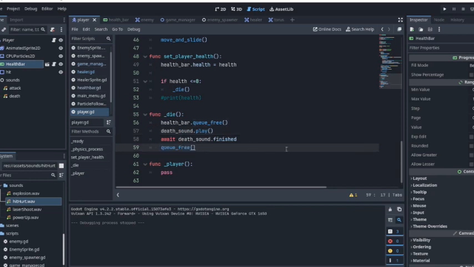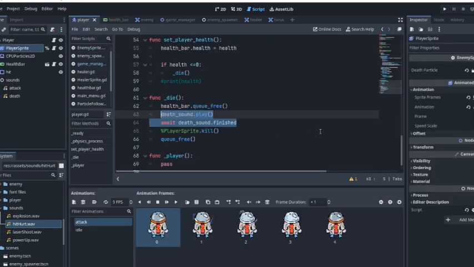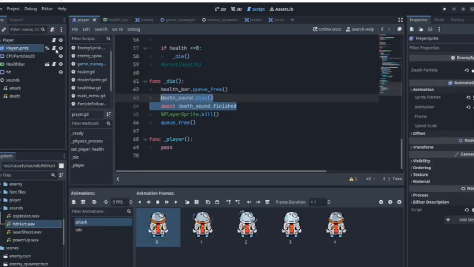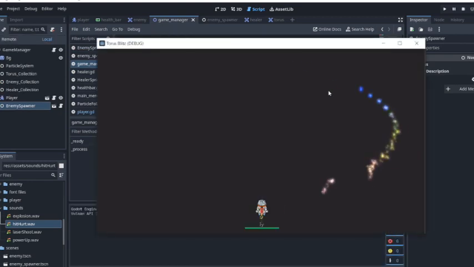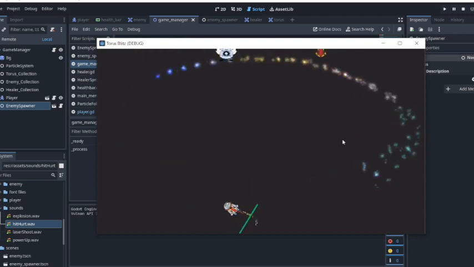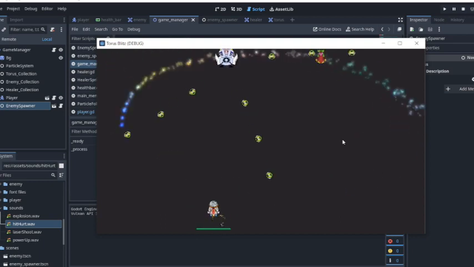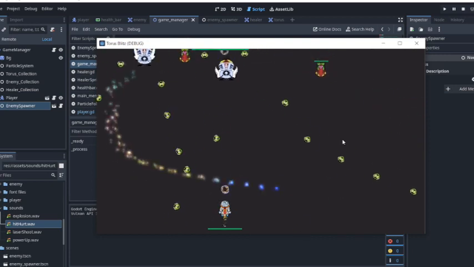Don't have a death animation though. Maybe we should make that for the player. Let's do that pretty quickly. Okay, for the player death animation, I just gave it the enemy sprite script so that I can call upon the death animation and the particle effect, which you saw when I kill an enemy. So I also added this attack animation as well.